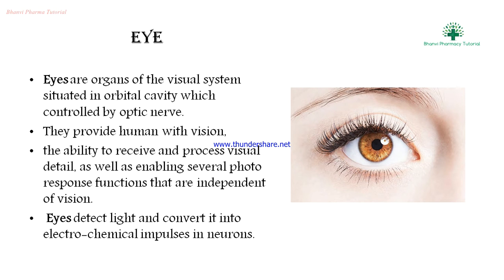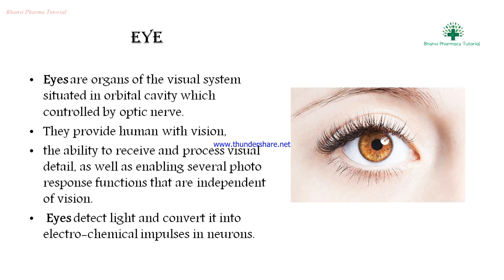The eye is the organ of the visual system. It is situated in the orbital cavity, which is controlled by the optic nerve. They provide humans with vision, the ability to receive and process visual details.